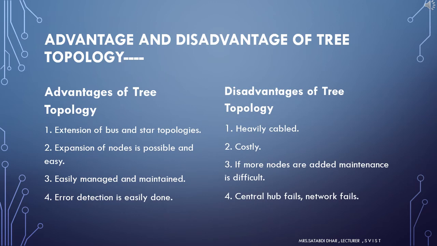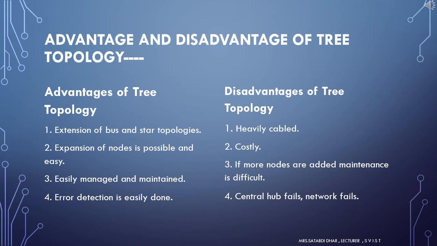Tree topology also has some advantages and disadvantages. The advantages of tree topologies are: failure of one node never affects the rest of the network. Node expansion is fast and easy in this topology. Detection of error is an easy process. It is easy to manage and maintain.